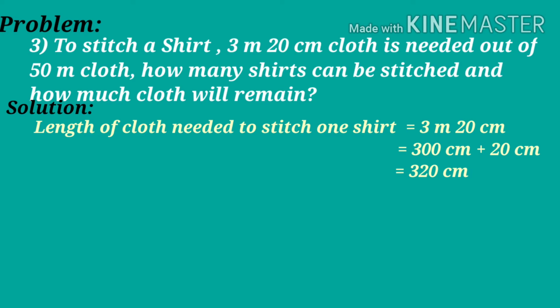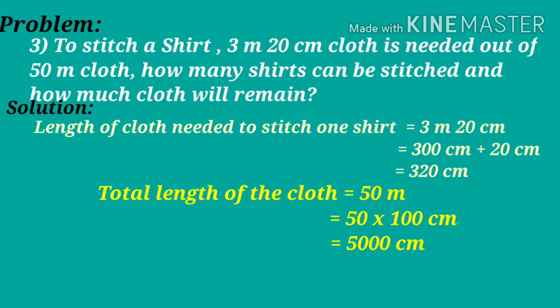So, when we convert 3 meters 20 centimeters into centimeters, we get 300 centimeters plus 20 centimeters, that is 320 centimeters. The question is, how many shirts can be stitched out of 50 meter cloth? They have a roll of cloth of length 50 meters. We know that 1 meter is 100 centimeters. So 50 meters is 50 into 100 centimeters, that is 5000 centimeters.